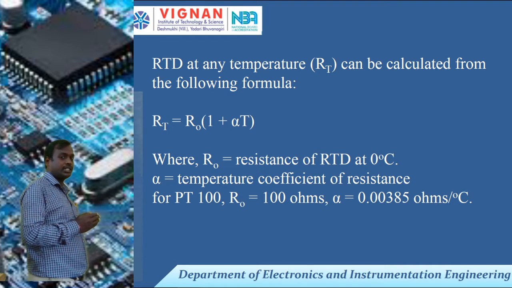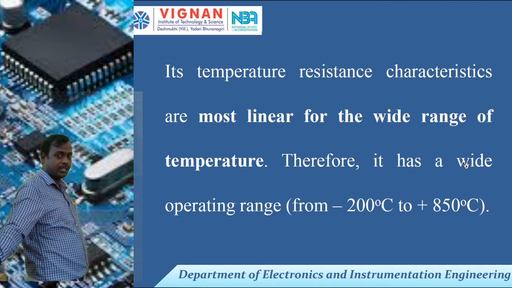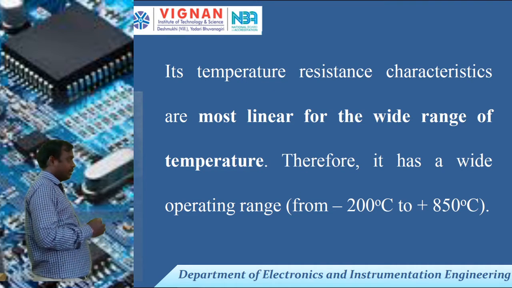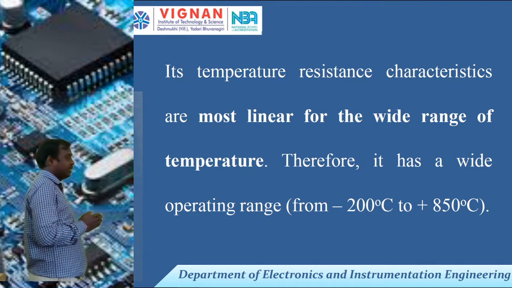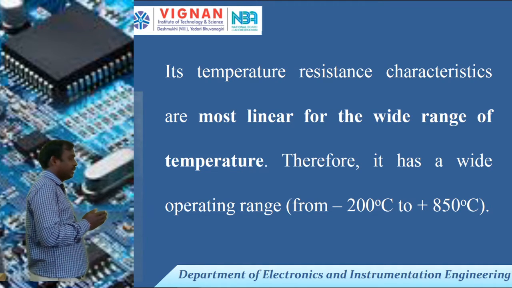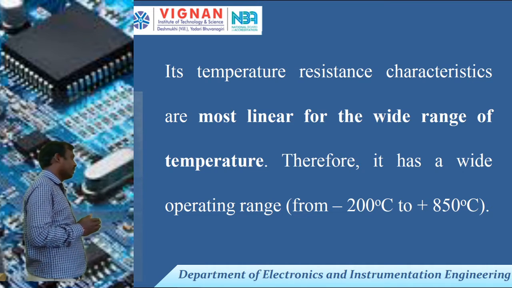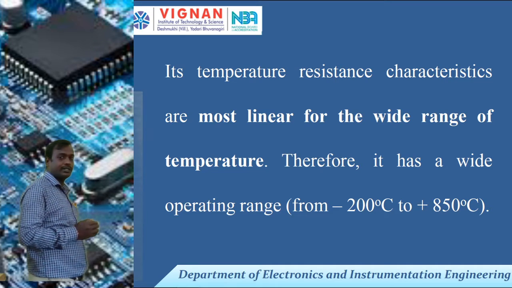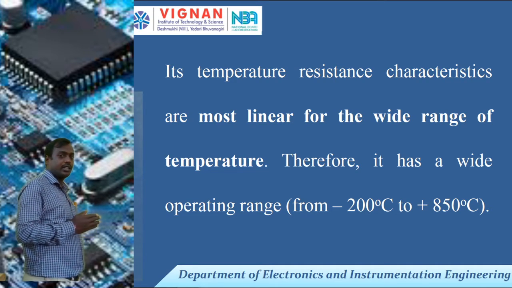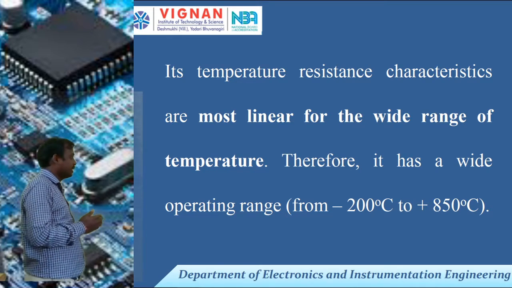Platinum material contains a high temperature coefficient. Observe the temperature range for platinum material is minus 200 degrees C to plus 850 degrees C. We can take copper or nickel also, but we are taking platinum. Here it will give a linear response for a wide range of temperature.